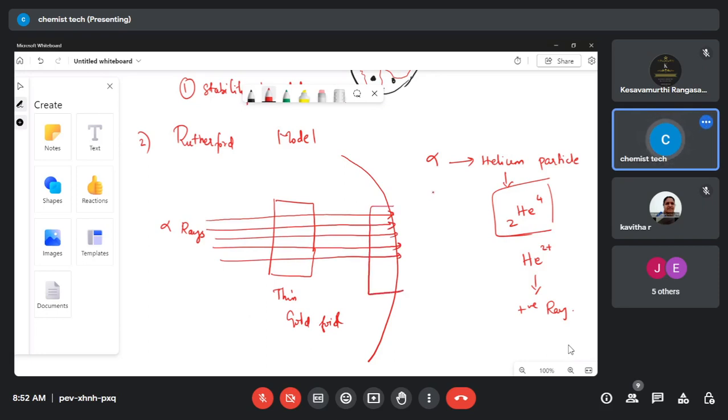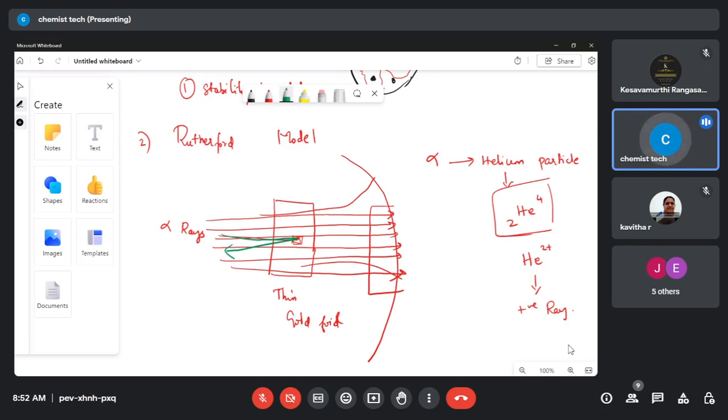Majorly in this region, because most of the rays travel in a straight line, and very few are deflected by a slight angle. Again, very, very few are deflected exactly opposite, which is 180 degrees.